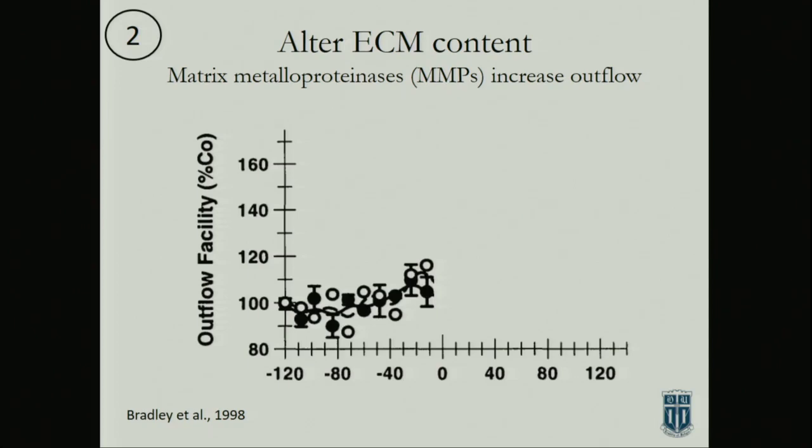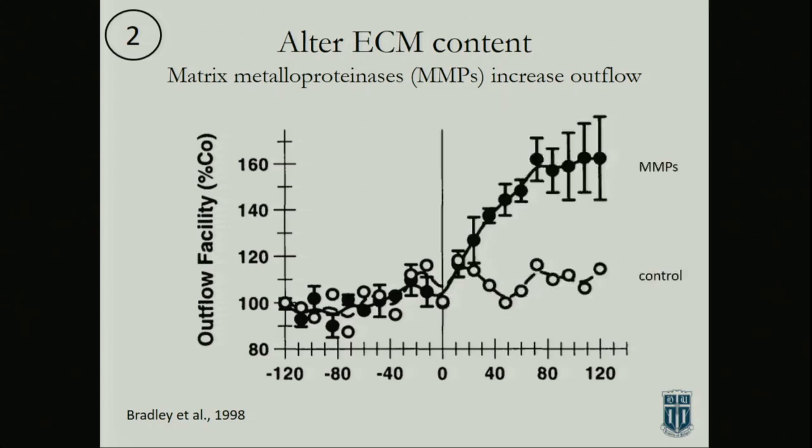The second one is altering extracellular matrix content. Ernst showed some beautiful pictures of the TM just being loaded with this ECM. I think the most elegant experiment was done in Tate Akot's lab. Here he's monitoring outflow facility, and these are anterior segment perfusions. So this is, again, half of an eye that is clamped into a chamber, and then it's perfused. And so the outflow system is isolated in the experiment. And I'll show that in a second.